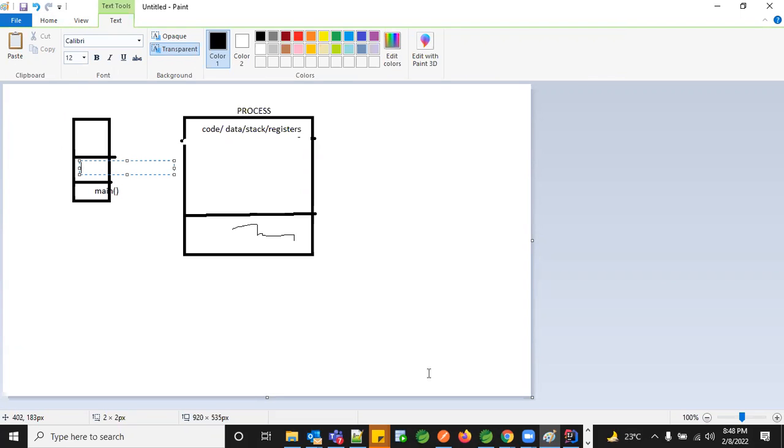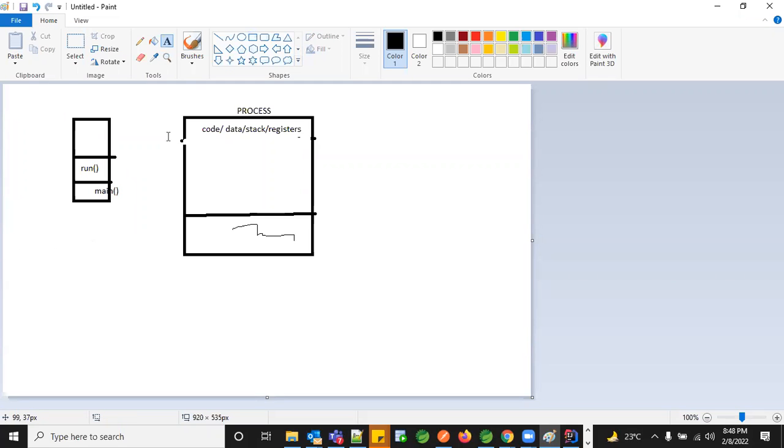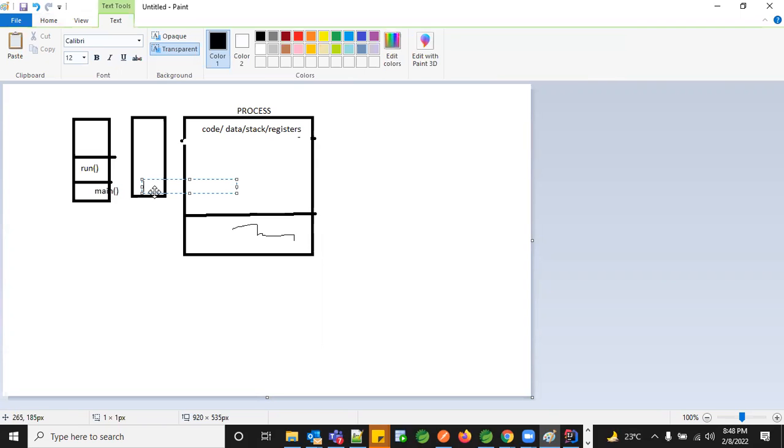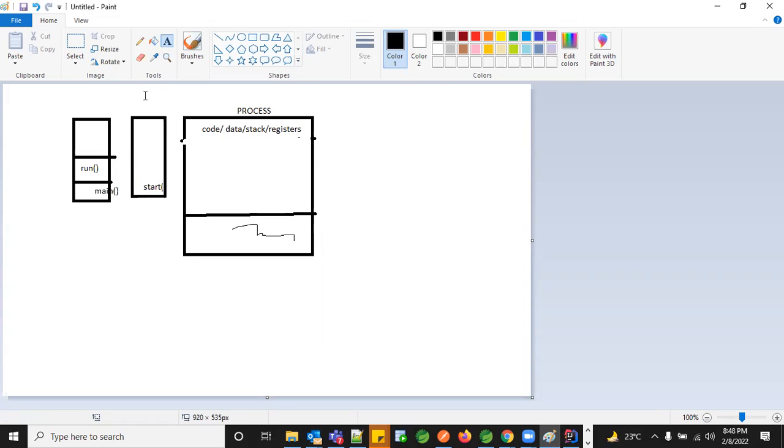But when you call the run method directly, what happens? It will be added in the same stack. So this is the difference. If you have it using start, that would be a separate call stack, and you will have your separate start method over here. This will be a separate thread, and whatever you want to handle in this thread will be handled in this particular one. There is no interaction here.